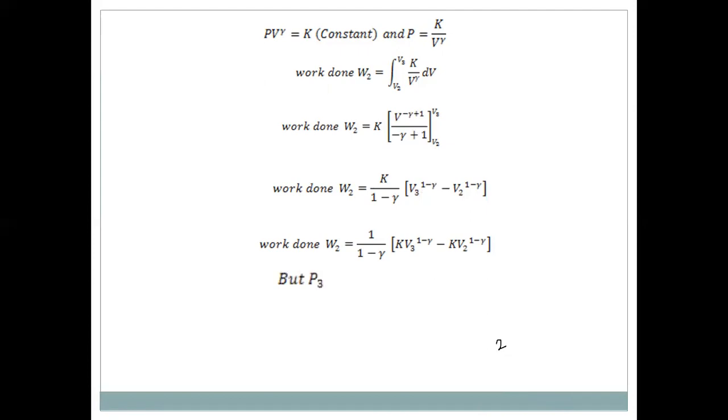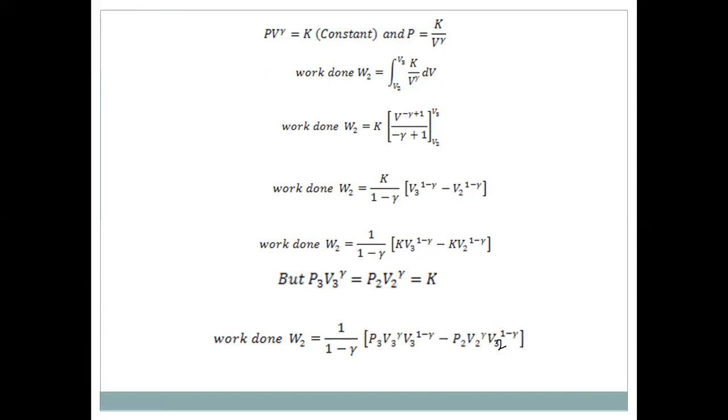Of course, we know in the adiabatic gas equation, P3 V3 power gamma is equal to constant and P2 V2 power gamma is equal to constant, that is K, according to the formula PV power gamma is equal to K. So there is a suffix 3, so in place of K it is replaced by P3 V3 power gamma. And here this is V2, that is suffix 2, so K may be replaced with P2 V2 power gamma.